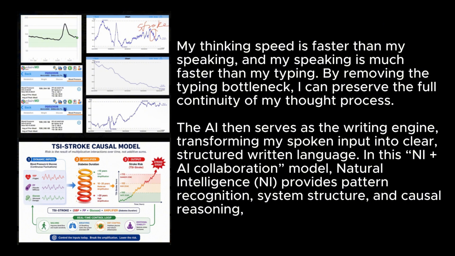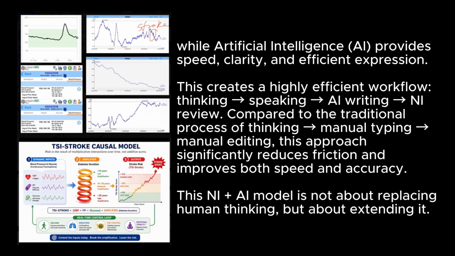In this Ne+AI collaboration model, natural intelligence provides pattern recognition, system structure, and causal reasoning, while artificial intelligence (AI) provides speed, clarity, and efficient expression. This creates a highly efficient workflow. Thinking gives speaking gives AI writing gives Ne review. Compared to the traditional process of thinking gives manual typing gives manual editing. This approach significantly reduces friction and improves both speed and accuracy.